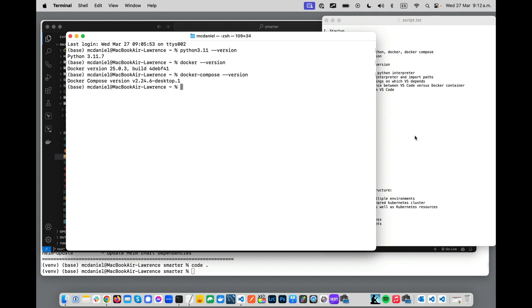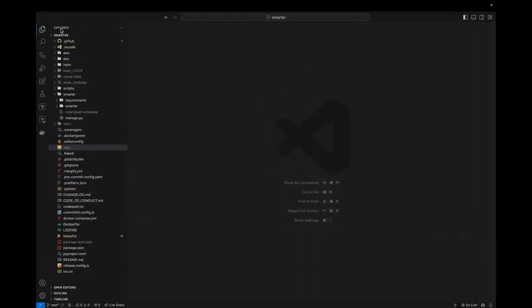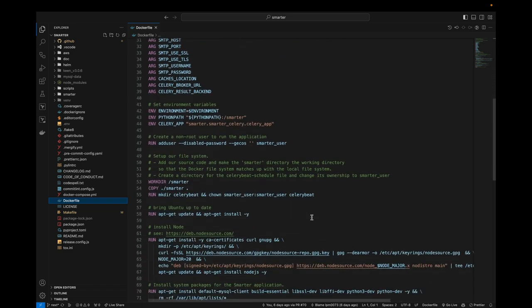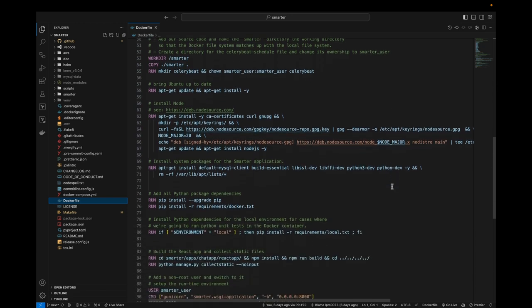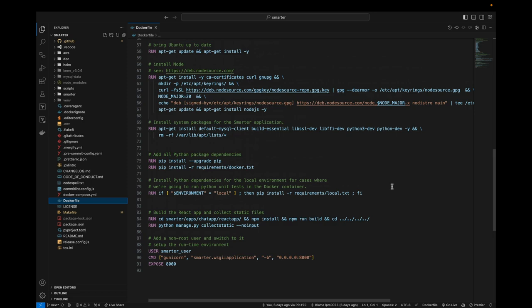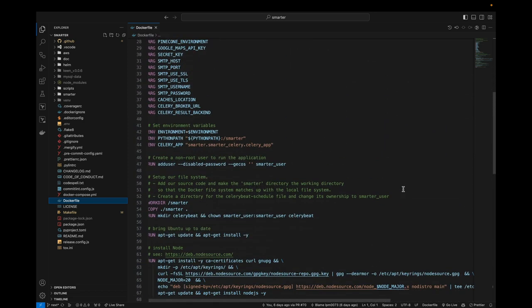And so the first thing that I think we're going to want to look at is that here in the root of the repository, there's a Dockerfile and a Docker Compose file. It's not a bad idea to just look at these. They're really easy to digest, even if you're new to Docker. Neither of these are very large. The Dockerfile itself is less than 100 lines. A lot of that's comments and just setting up environment variables. And so the salient bits of code literally are maybe a dozen things.